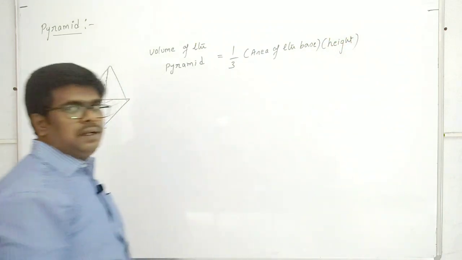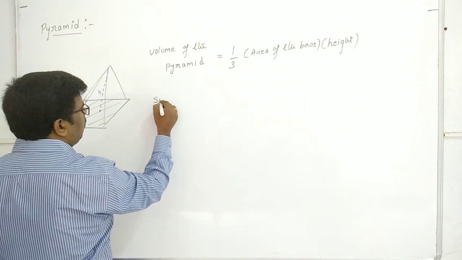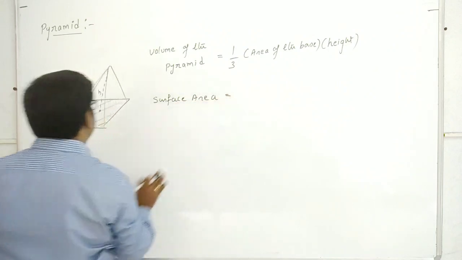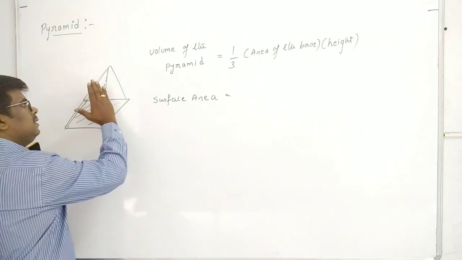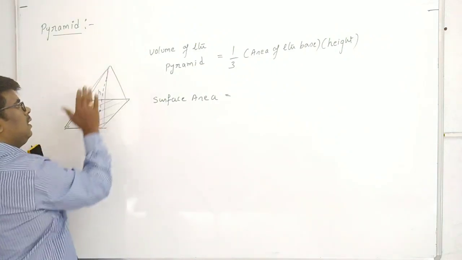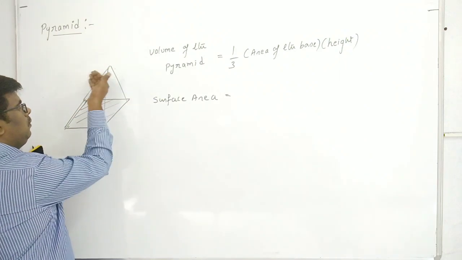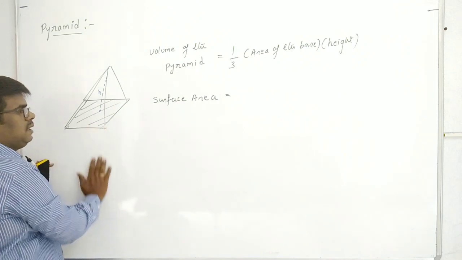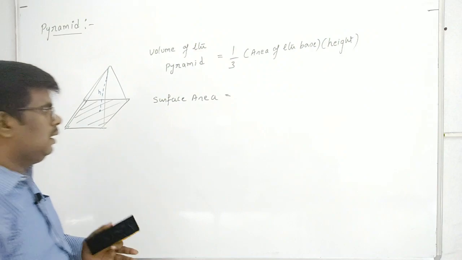One-third area of the base into height h. And if you want to find the surface area, here we have the base surface area and the side surface areas. We have 1, 2, 3, 4 sides, as well as the base. The total surface area will give the surface area of this pyramid.